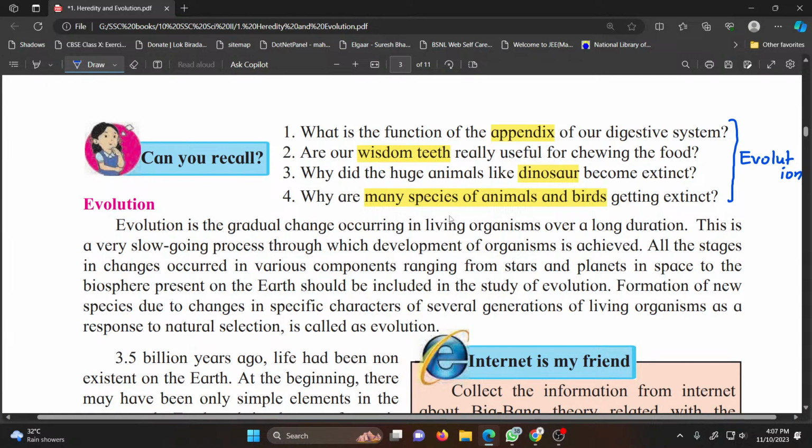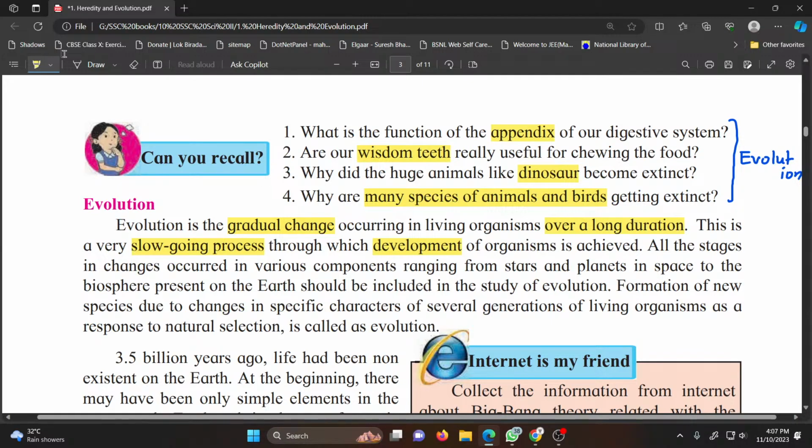So what is evolution? Evolution is a gradual change occurring in the living organisms over a long duration. It's a slow going process through which development of organisms is achieved.